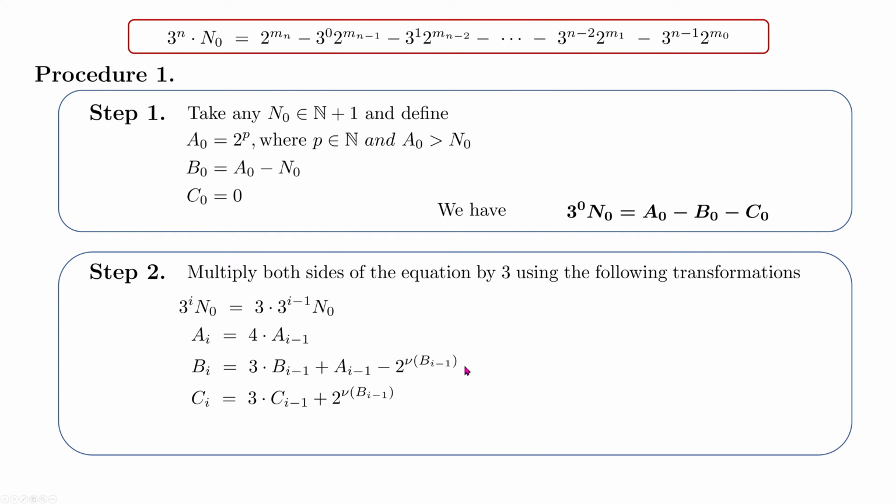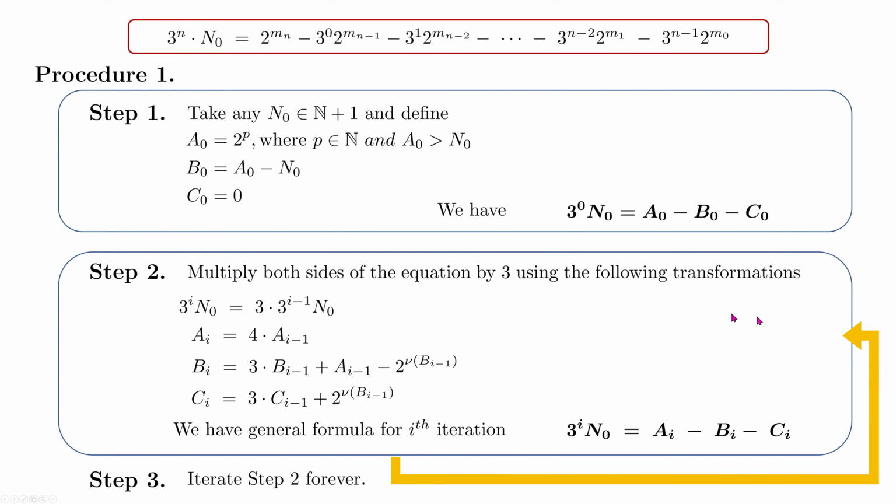As you know from the previous explanation, this 2 to the power nu of b(i-1) is nothing else but the lowest non-zero bit of the binary representation of b(i-1). In this step, we've got our equation updated. On the left side, 3 to the power i multiplied by our initial number, and on the right side of this equation, we have a_i minus b_i minus c_i. In step 3, we are just repeating step 2 in a loop, and this step 2 is repeated forever.